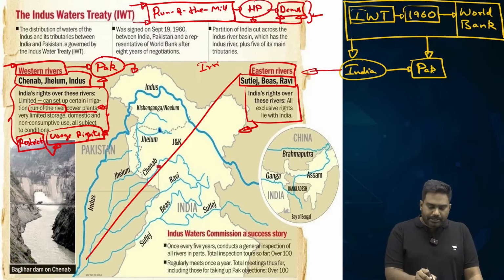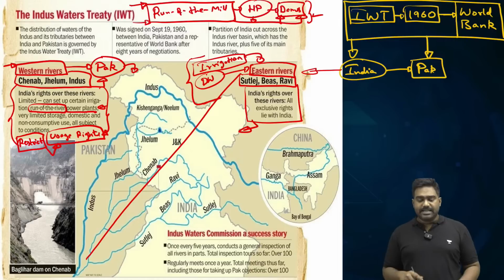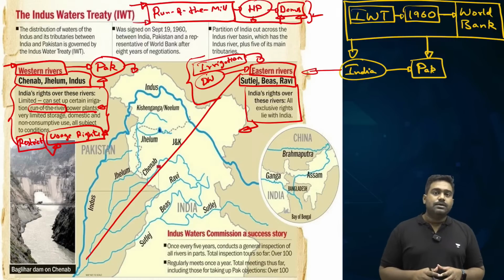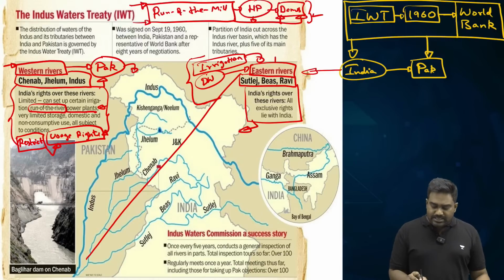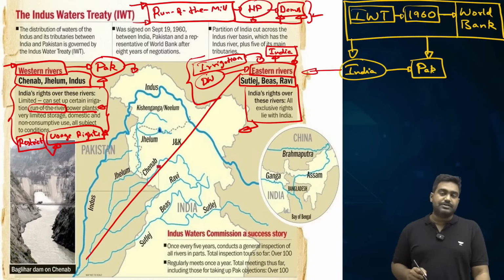These waters are critical for irrigation in the agrarian belt of Punjab and Haryana. It is crucial for drinking water and many other purposes. So northwest India is heavily dependent on these rivers, right? So eastern rivers have been largely allocated to India. India gets a greater share of control on eastern rivers.